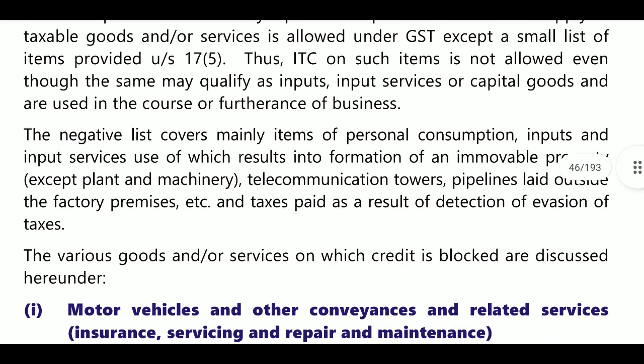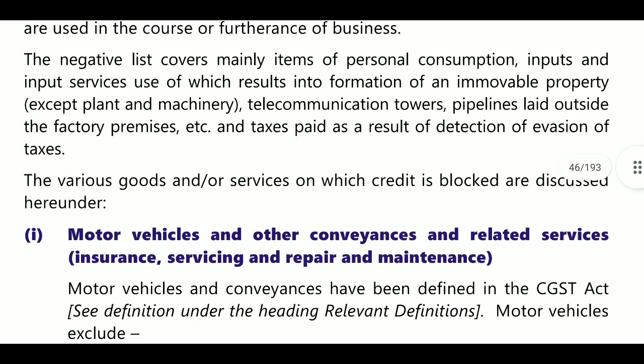Next, telecommunication towers. If you use items to install a telecommunication tower, those inputs will be blocked credit. Next, pipeline laid outside the factory premises, etc. The tax paid as a result of detection of evasion of taxes. These all are the blocked credit list. Okay, the various goods or services on which credit is blocked are discussed as under.